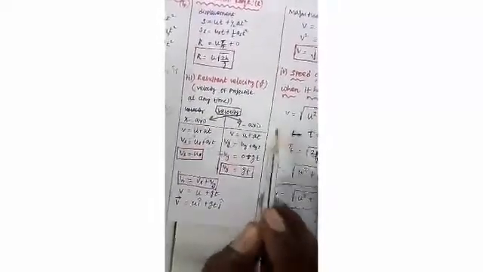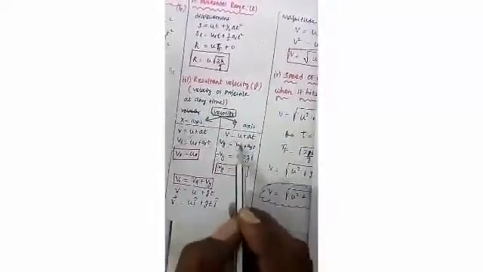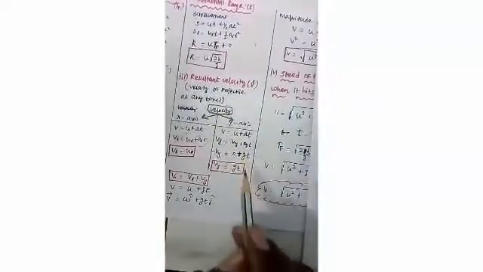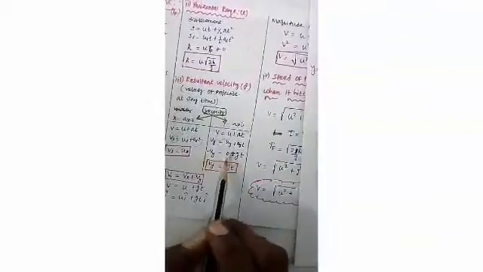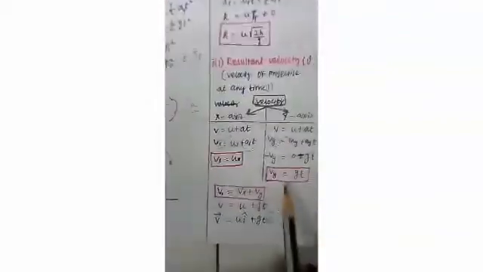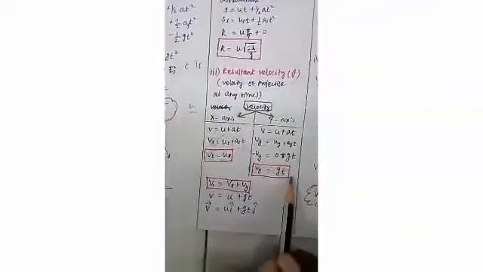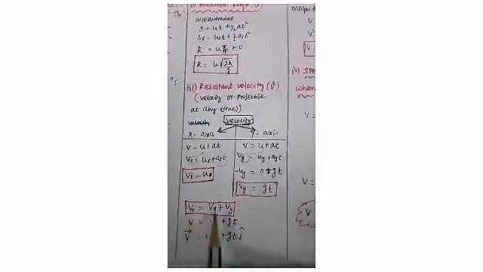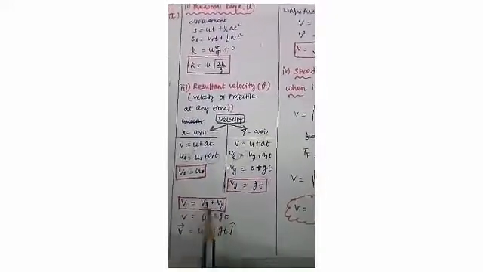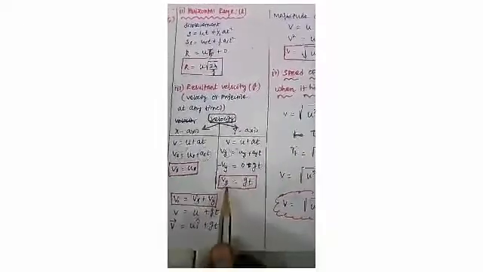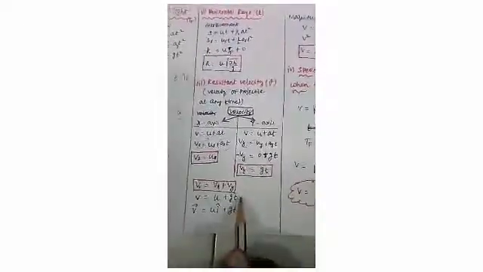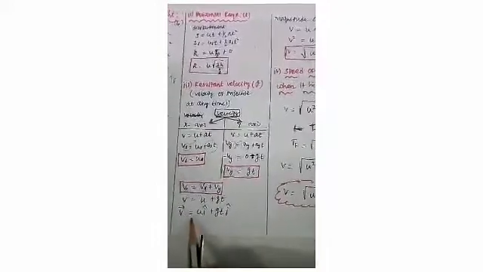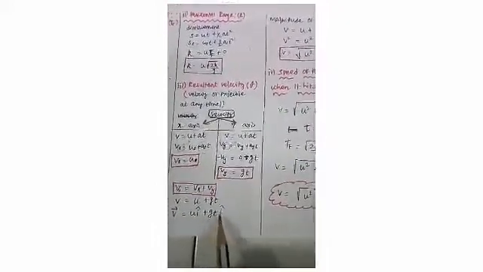Here we use the kinematic equation v equal to u plus at, with subscript y because the projectile moves along the y direction. The initial velocity in the y direction is 0, and ay is minus g. So vy is minus g t, hence minus minus cancel, and finally we get vy equal to gt. So the total velocity is v equal to vx plus vy, where vx is u and vy is gt. Written in vector form, v vector equals u i cap plus gt j cap.